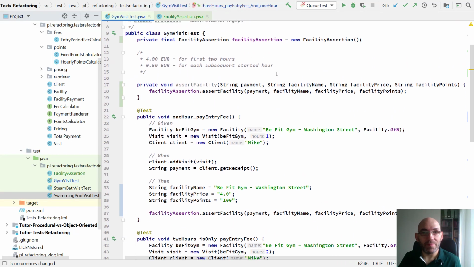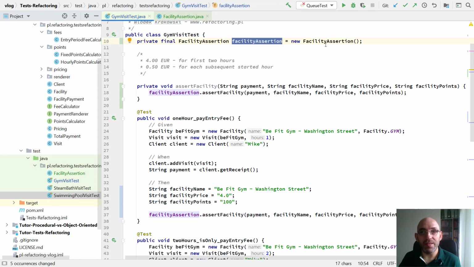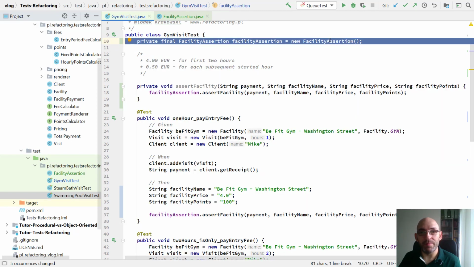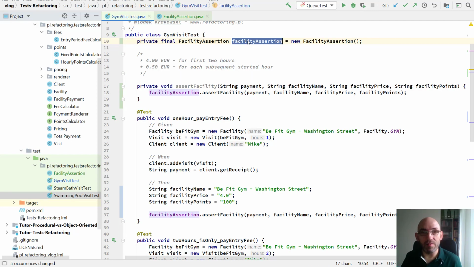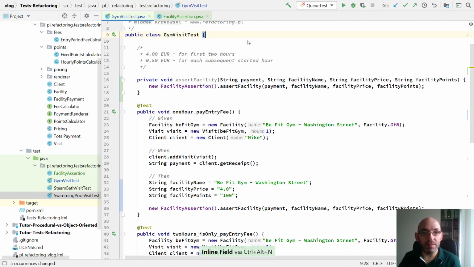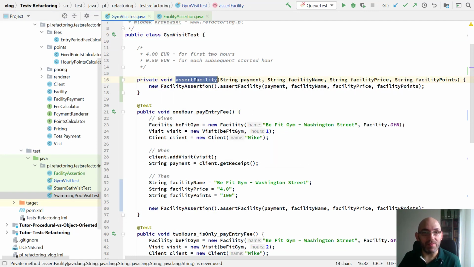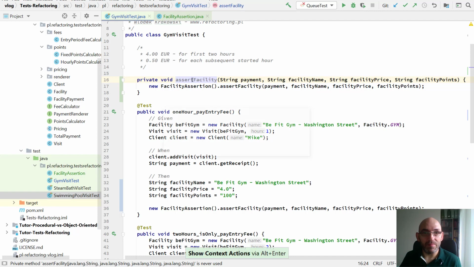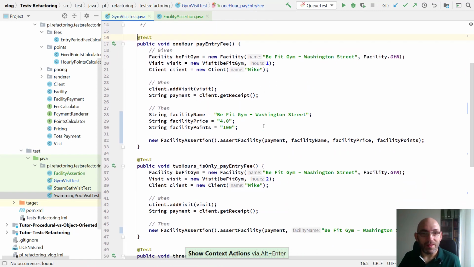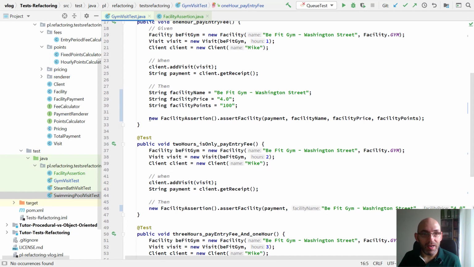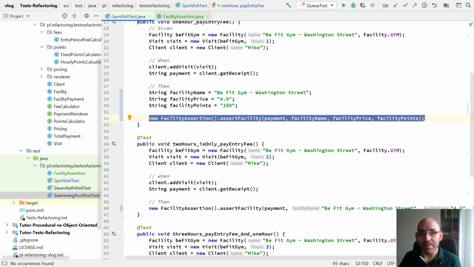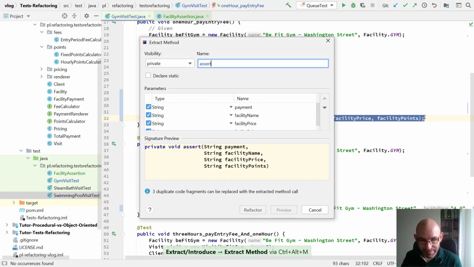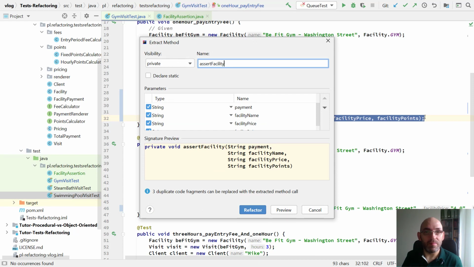How to do this? First of all, assertion currently is a field. This was the side effect of extracting class, extracting delegate. So I will inline this field using Ctrl-Alt-N, inline, and remove the field. We have it. This method is not used currently, so let's delete it. And again, I will extract assertion method one more time. Ctrl-Alt-M. Why? Just a minute.